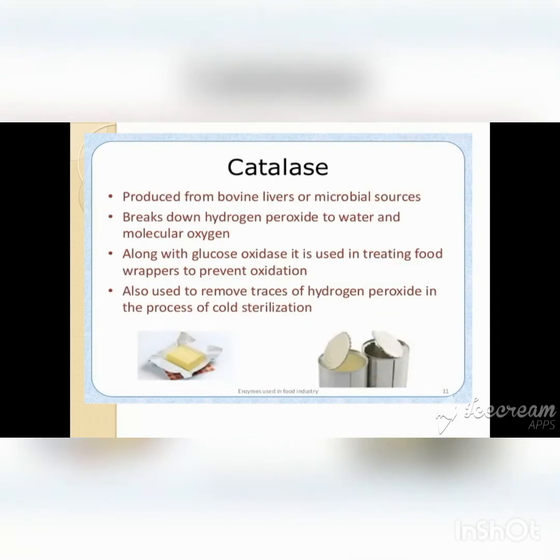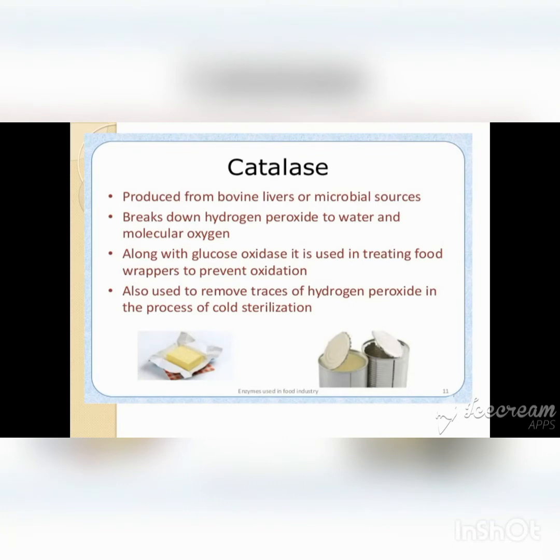The next one is catalase. The catalase is produced from bovine livers or microbial sources, and it is useful for the breakdown of hydrogen peroxide to water and molecular oxygen. Along with glucose oxidase, it is useful for treating food wrappers to prevent contamination.